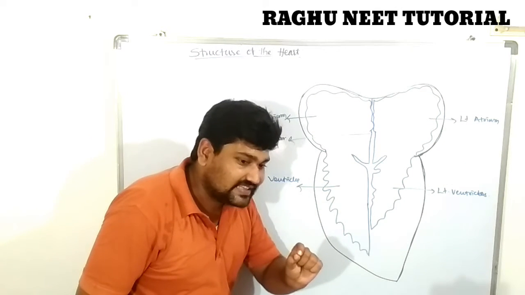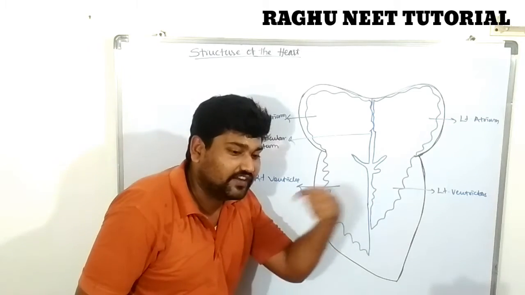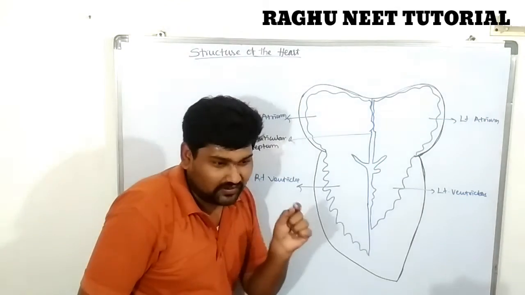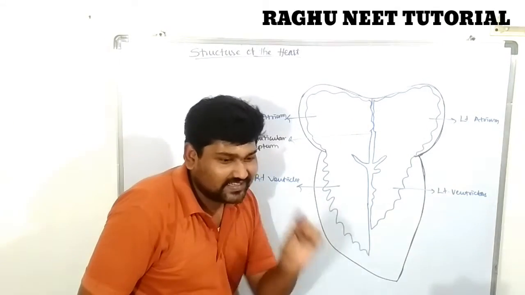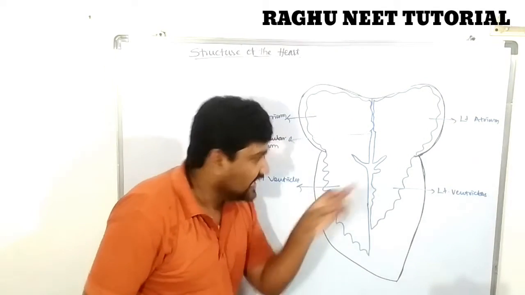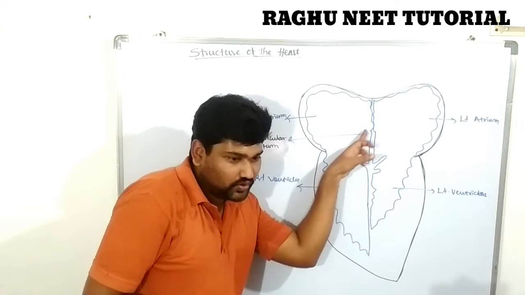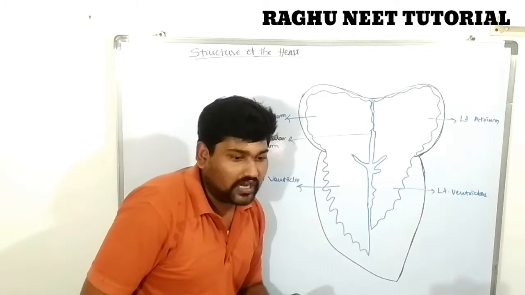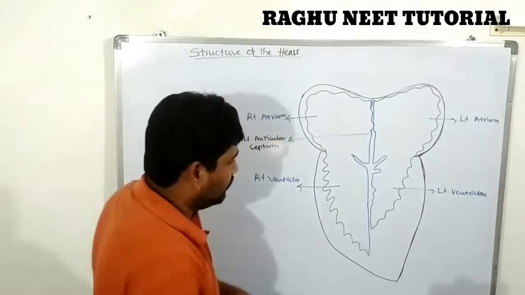After birth, that valve is completely closed. After the valve closes, a notch or depression is left. This depression is called the fossa ovalis.